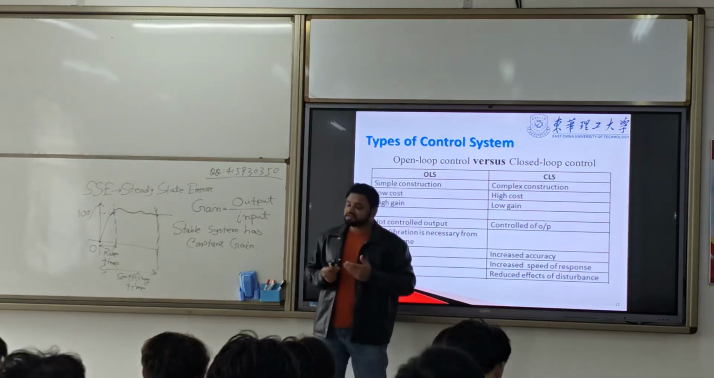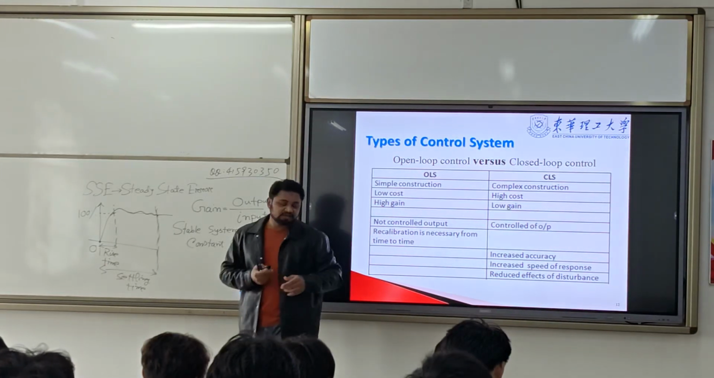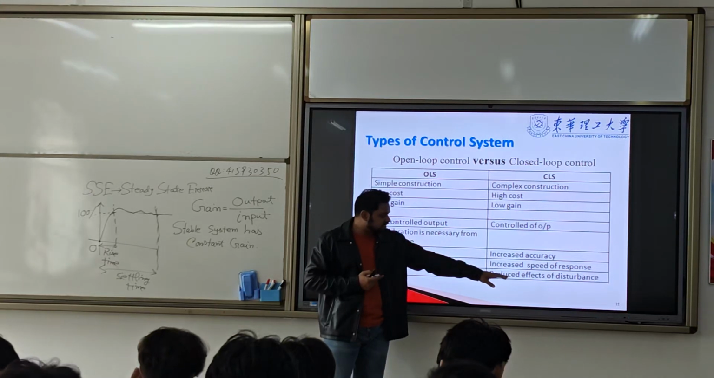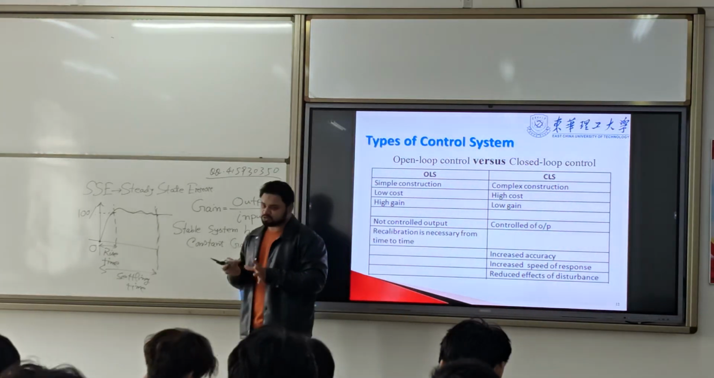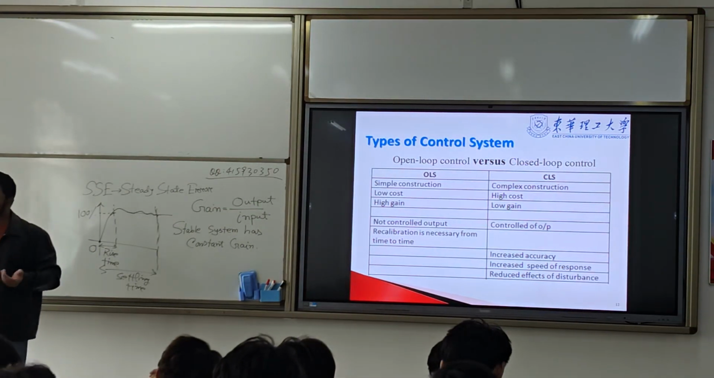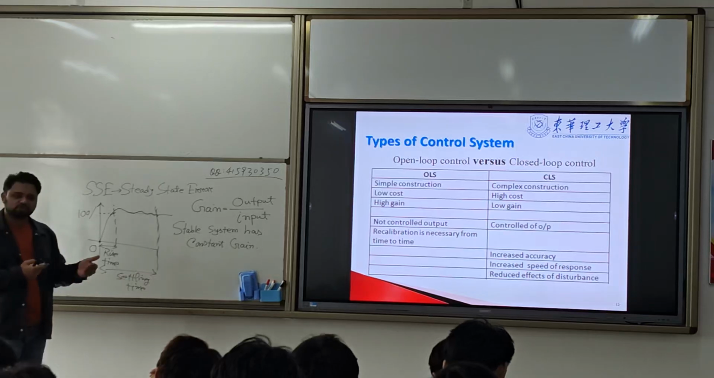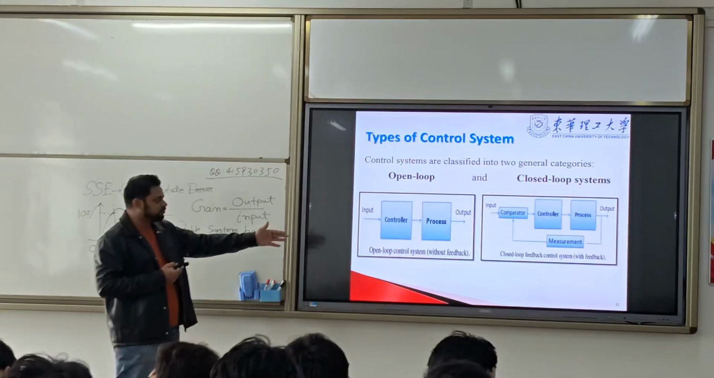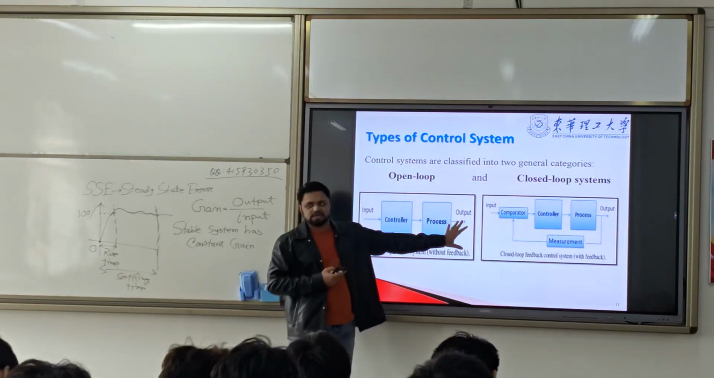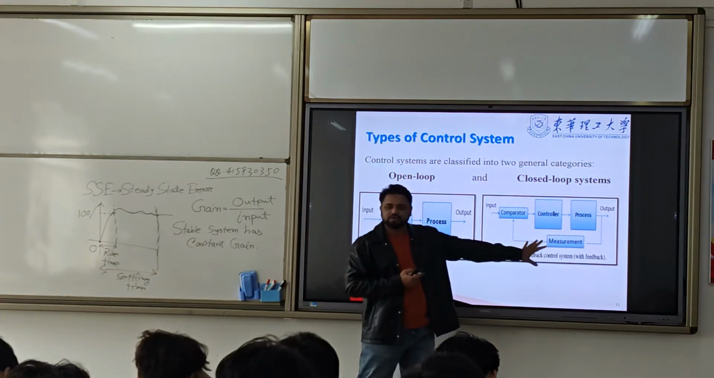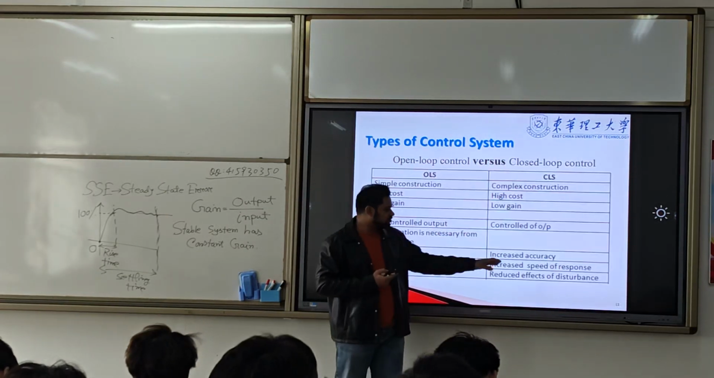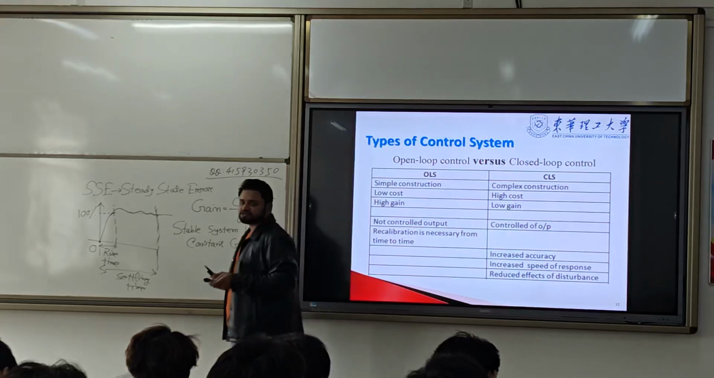Speed of response, the responses have more speed. The speed of the response I will talk about later on. And the reduced effect of disturbance with noise. It will reduce the effects of the noise. In open loop system, it cannot be controlled, so it cannot reduce the noise. In open loop system, whatever output we get here, it is with noise. But in a feedback system, we feed it back and we can reduce the noise. So we can reduce the effects of noise.